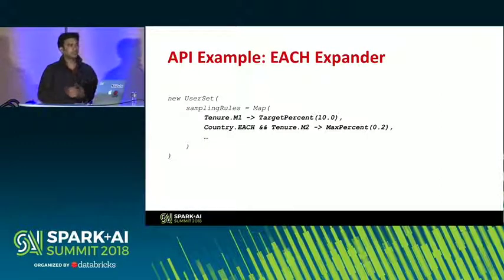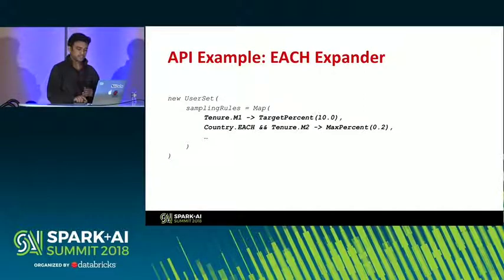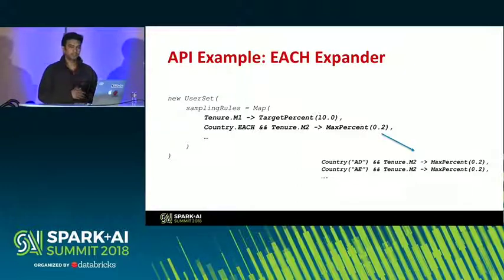We've also added some other syntactic sugar to the API. In this particular case, the second rule says country.each and tenure M2. What that internally translates to is we do a pass over the entire original data frame, find out all the distinct countries within it, and expand that rule into a bunch of different rules where country.each is replaced by each country, right?